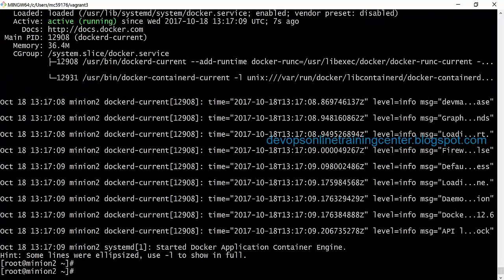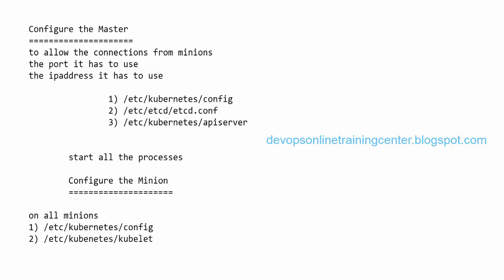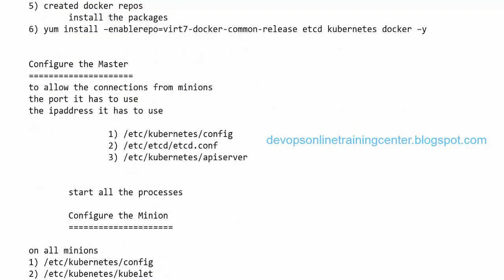Okay, so with this minion configuration is also complete. So we did the same thing on all minions. Right. So basically, we have taken out that 127.0.0.1 default IP address and replaced it with the master IP address, and also we allowed the master and the minions to listen for the requests from all the nodes. Instead of specifying one IP, we have specified 0.0.0.0, indicating that allow connections from all the machines. Is this clear so far?